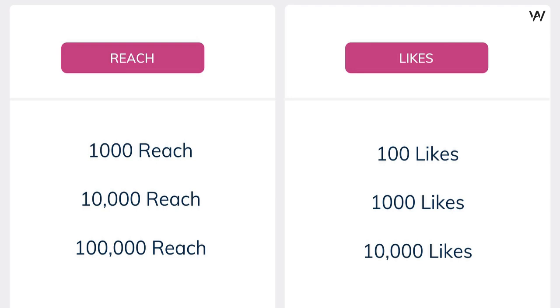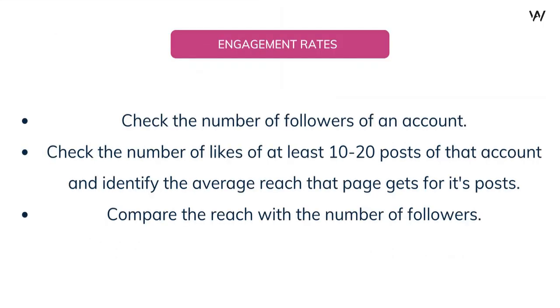So now let's view the most important part of this video, and that is engagement rates. Now I've shown you on the screen how to check the engagement rate of a page. The first step is to check the number of followers of an account. The second step is to check the number of likes of at least 10 to 20 posts of that account and identify the average reach that page gets for its contents.